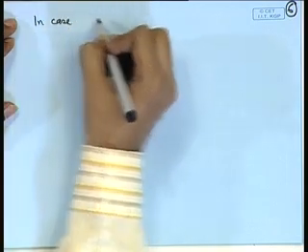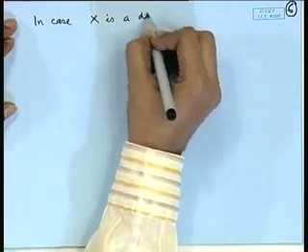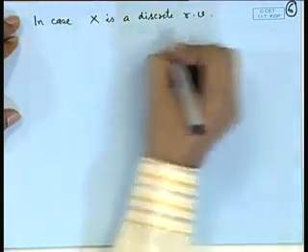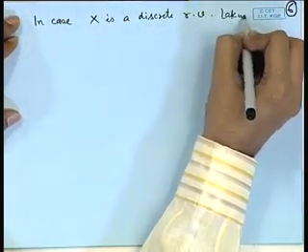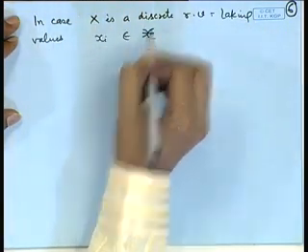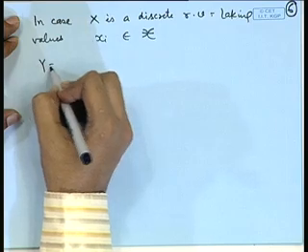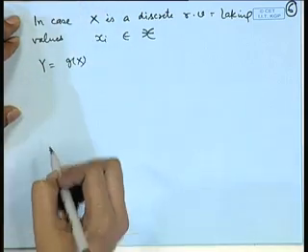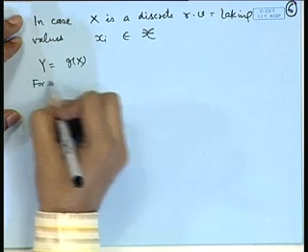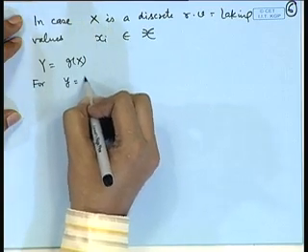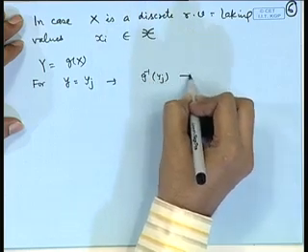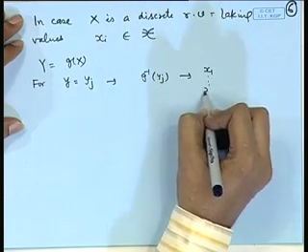In case x is a discrete random variable, say the random variable is taking values x_i belonging to some set script X, and y is equal to g(x) is a function. We consider that for y equal to y_j, g inverse of y_j could be x1, x2, ..., xr, say.